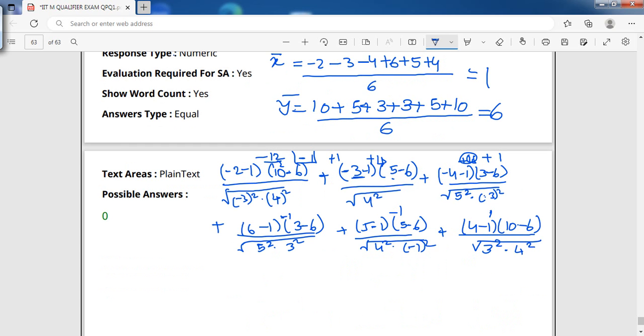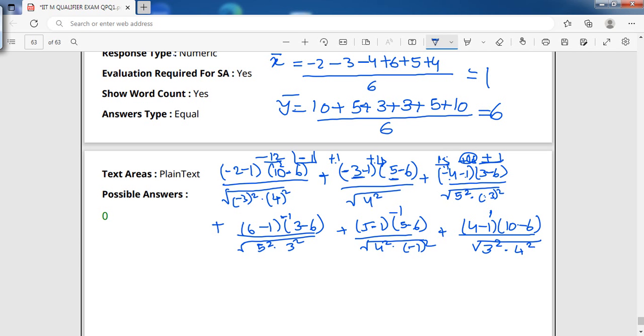Minus 4 times minus 1 is plus 4 by 4, again plus 1. Minus 4 minus 1 is minus 5 times minus 3 is plus 15, by 15, so this will be plus 1.